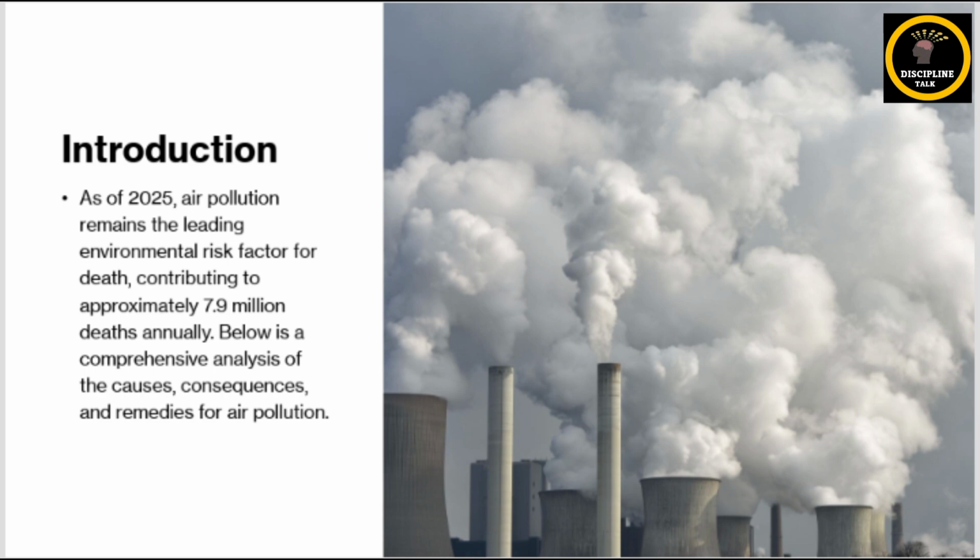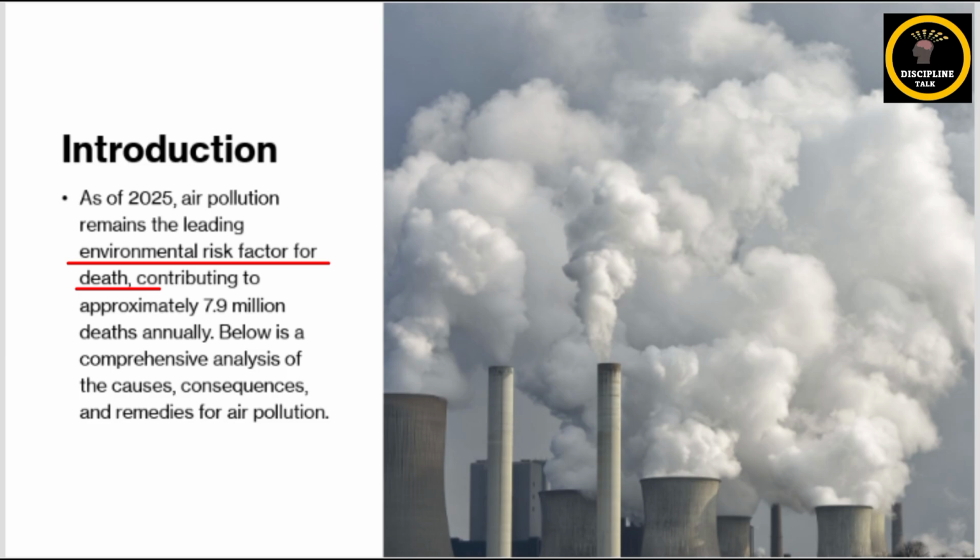And today air pollution is also one of the largest environmental causes of death globally, responsible for millions of premature deaths every year. And unlike sudden disasters, air pollution acts slowly, which makes it a silent killer.